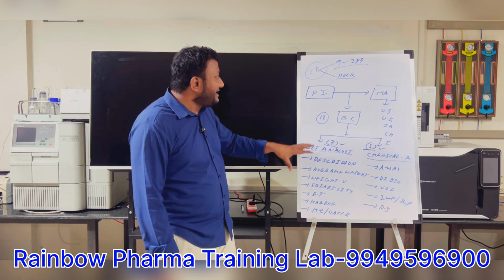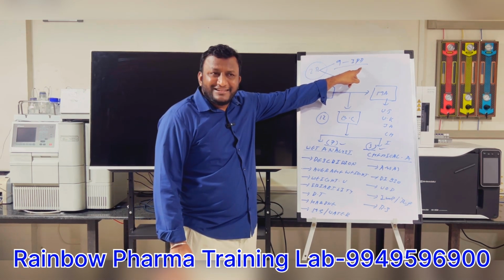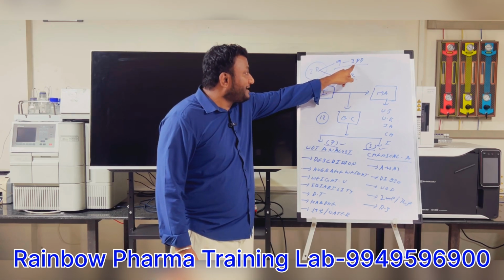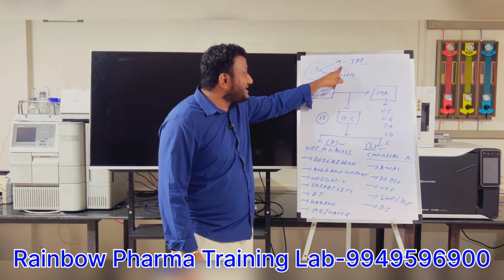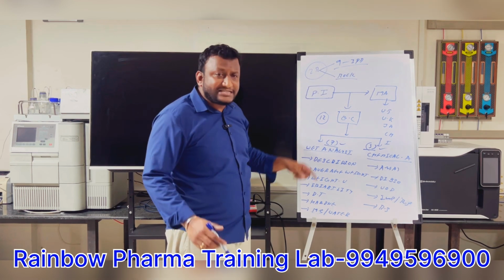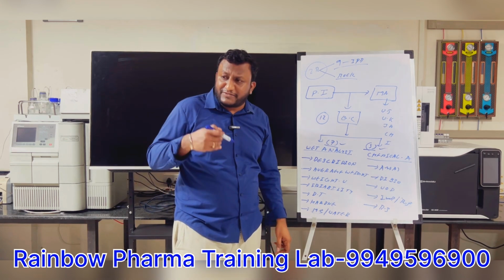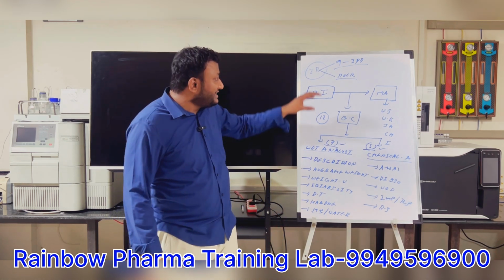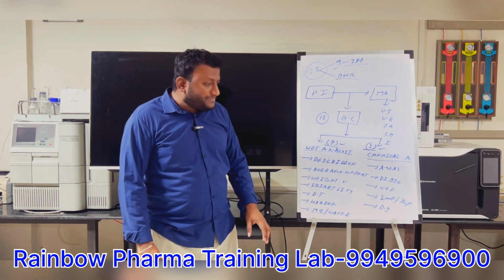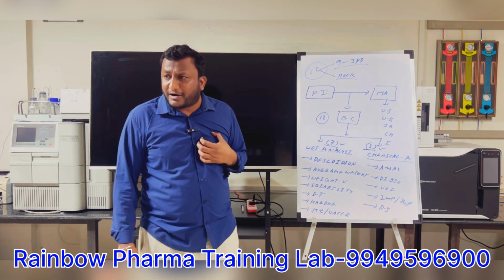Once again, I want to repeat: total 2 months training, every day morning 9 to 3 p.m. In this period there will be some classes and some practical sessions. We conduct some mock interviews, and also some soft skills training and communication skills classes in these 2 months of training. So this is about the entire quality control training at Rainbow Pharma Training Lab.